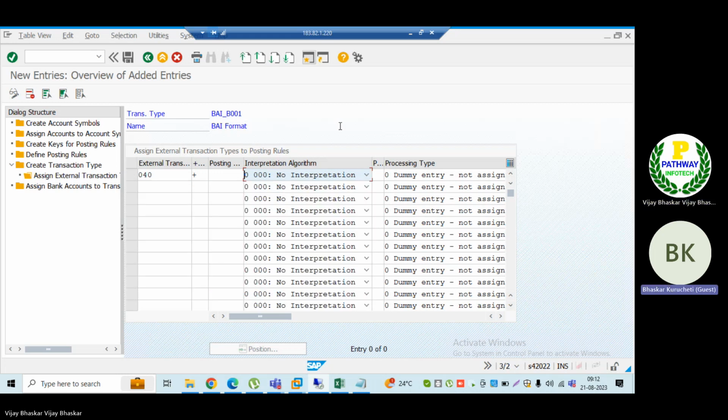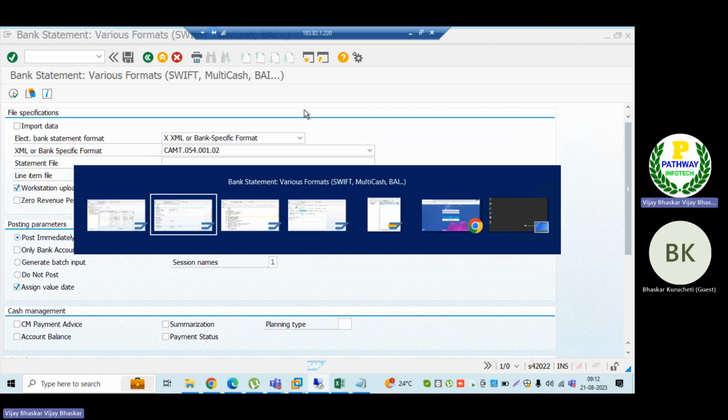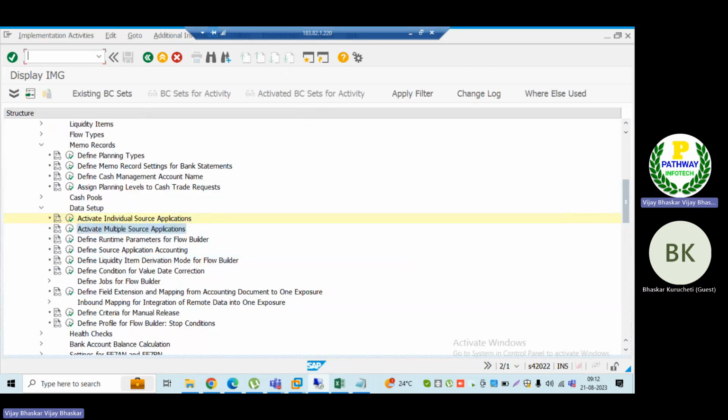One more question. As this is opening balance or closing balance, we are not posting, we are putting it as no interpretation. But generally, whenever we upload a bank statement, if it is not matching, the system checks that the opening balance is not matching, or maybe the previous statement does not exist. Where is it checked, sir? The opening and closing balance it will not check directly here. It is only from a posting perspective. That is a valid question.